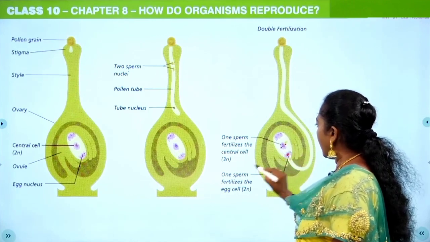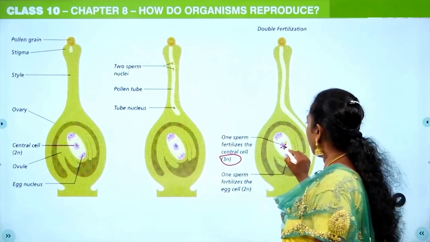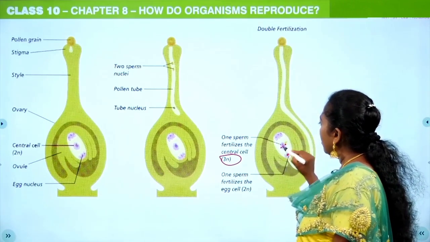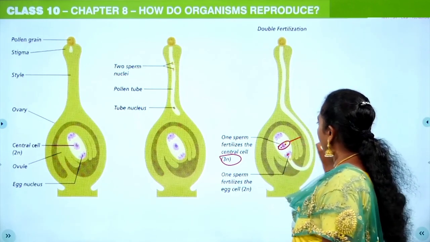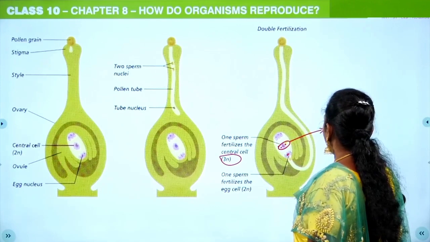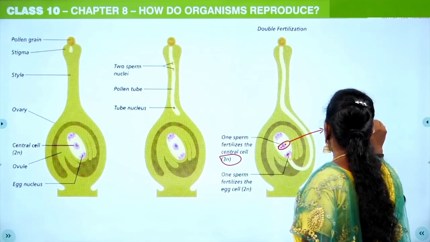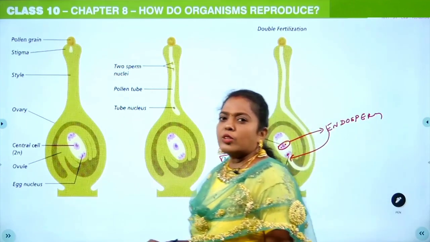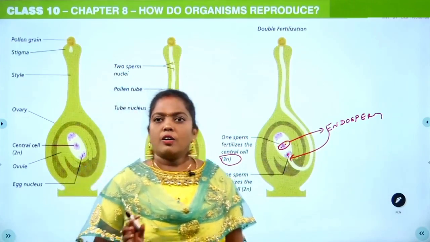So with one male gamete, totally 3N. Sorry, it's not two cells, it is two nuclei, and then one more nucleus is added now. This will later develop into the endosperm. This endosperm will provide nourishment to the embryo. So that is about the sexual reproduction in flowering plants.